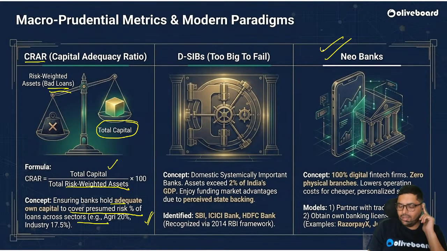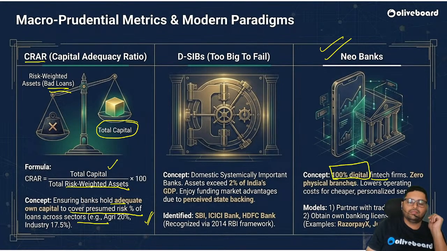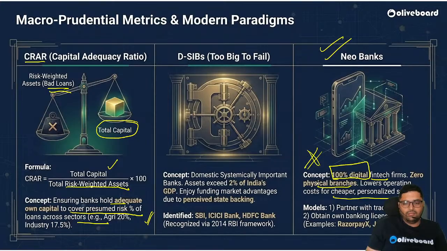I'll come to DSIB. Neo banks are those which are 100% digital fintech. There is no paperwork. Correct? Zero physical branches, lower operating cost for cheaper, personalized service. This is important.